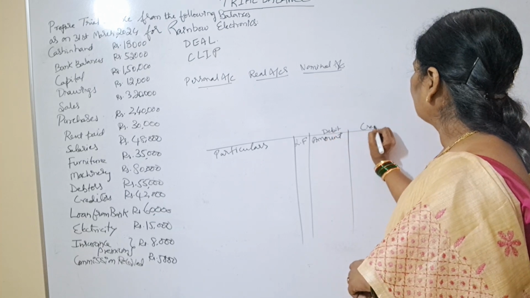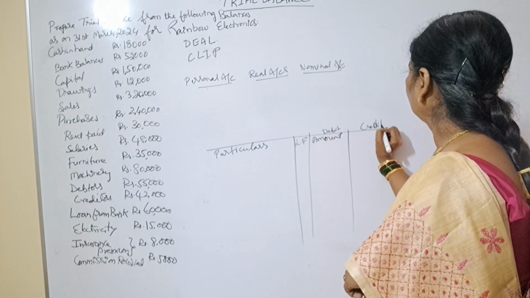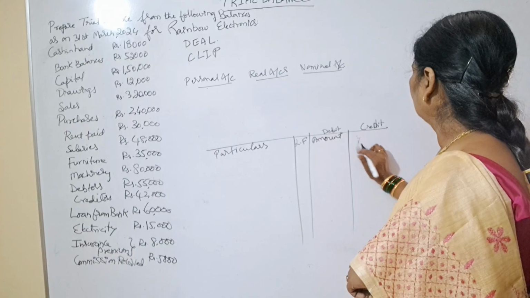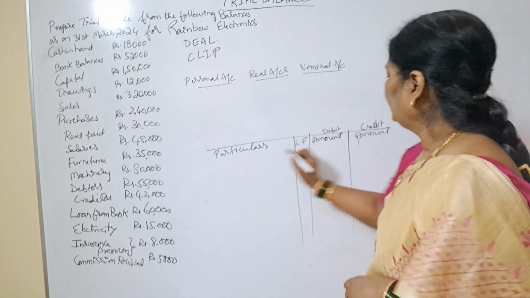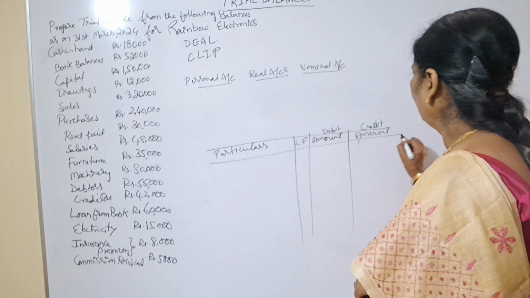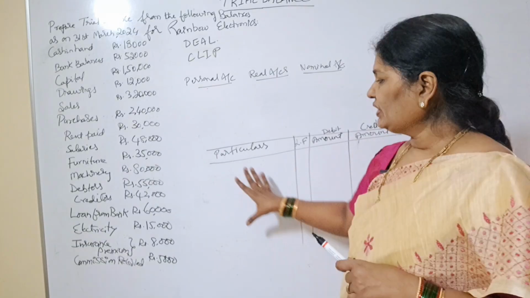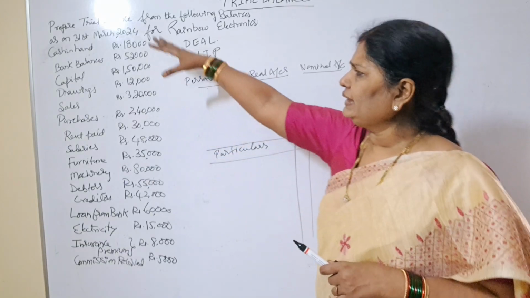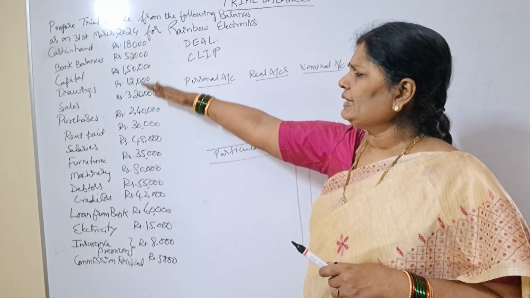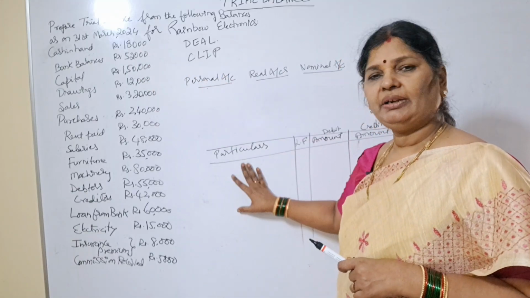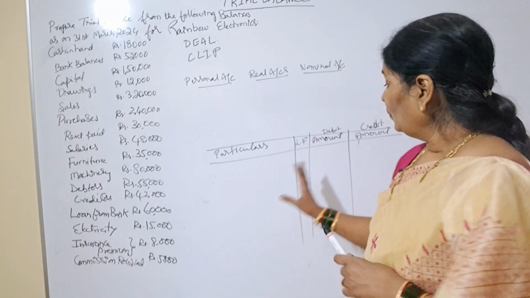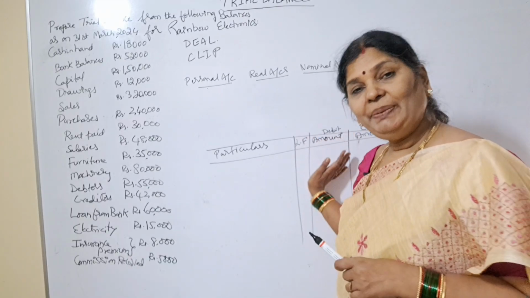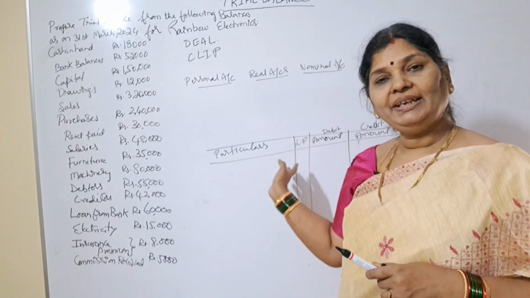This is credit balance. Right? So first we should write all these, like cash in hand, bank balances, capital, all the accounts we have to write here, right?